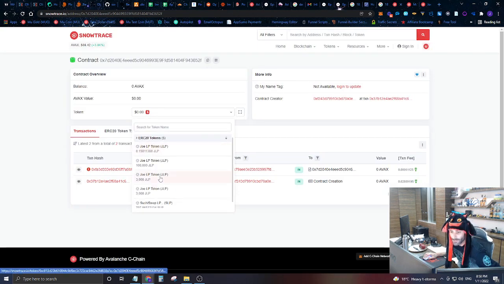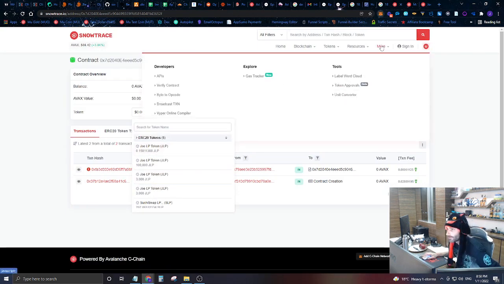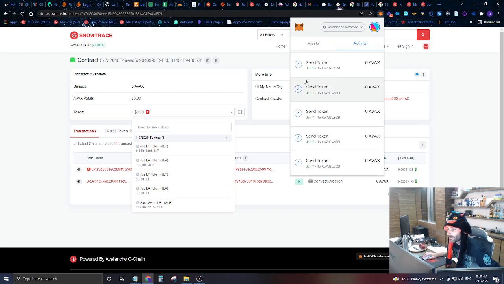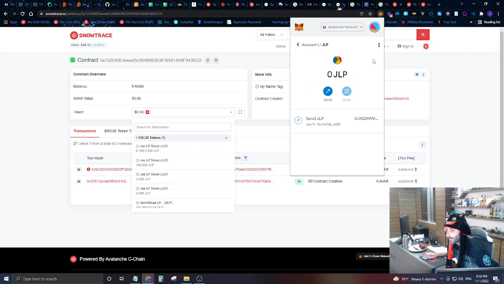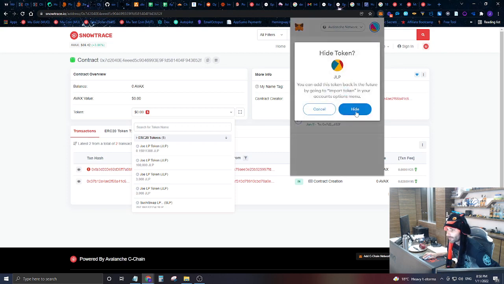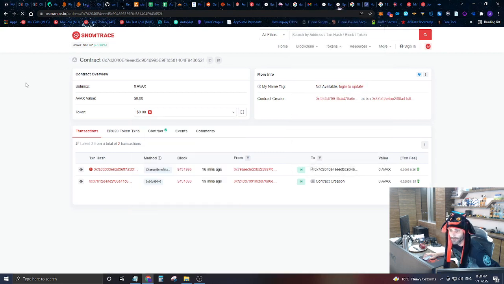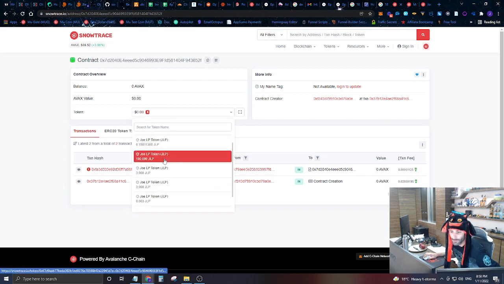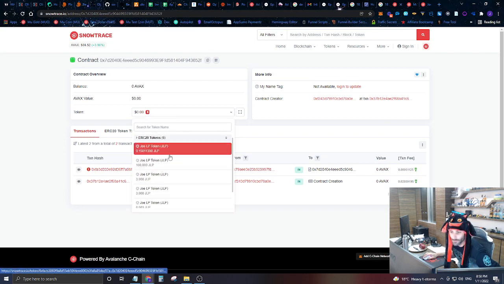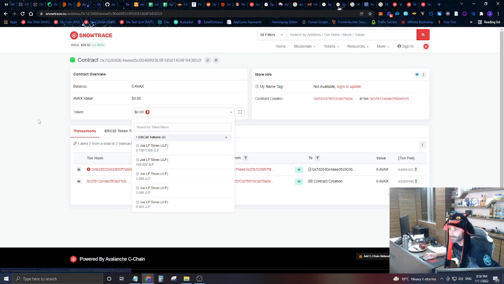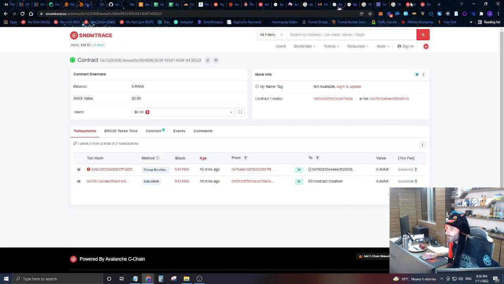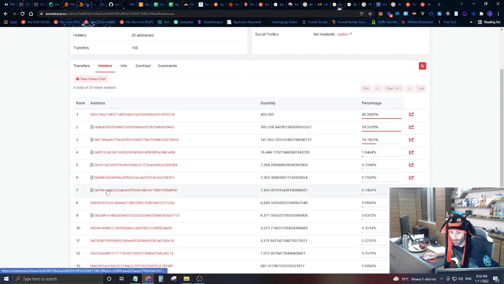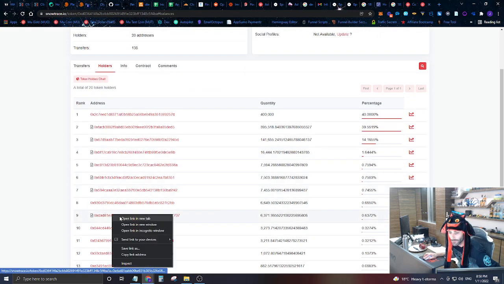So now we've sent this over there. And if we wait just a second, we'll be able to see that it's going to show up there. Let's go ahead and remove this now, since we don't have any more of it. And let's refresh this. And you can see now we have 6 liquidity tokens inside there. And then let's come over here, back to our MuCoin. We just did 7, let's do 8.